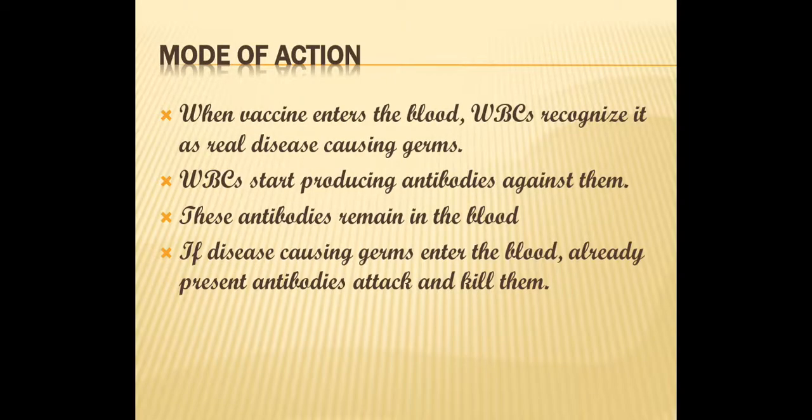Whenever a vaccine enters the blood, as it is having the microorganism or derivative of the microorganism but in inactive or killed form, the WBCs or immune system actually recognize this microorganism as a real disease causing germ and start their response against it. The WBCs start producing antibodies against the vaccine, and these antibodies remain in the blood.